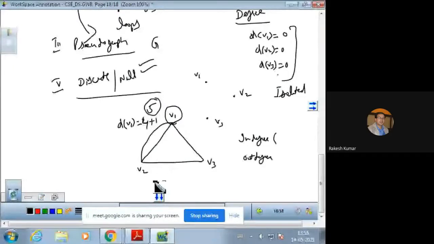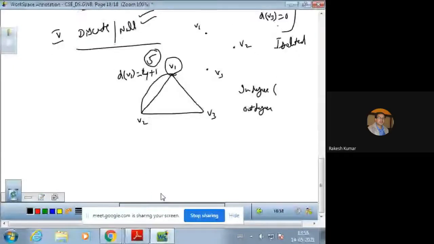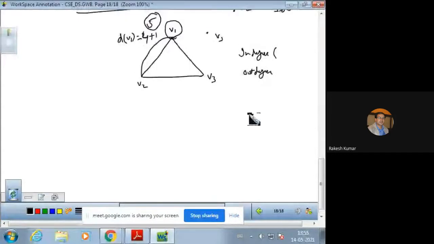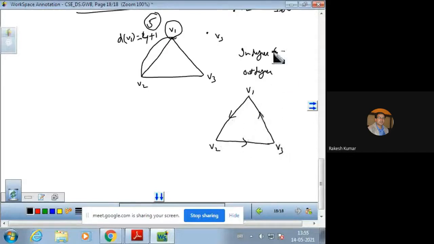But now, what will happen when the graph is a directed graph? So that is V1, V2, V3. In the case of directed, we will have in degree and out degree. So in degree of V1 will be there, out degree of V1 will be there. In degree means the number of edges striking V1. कितने edges V1 को strike कर रहे हैं?